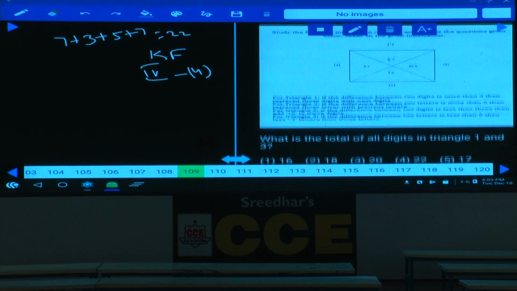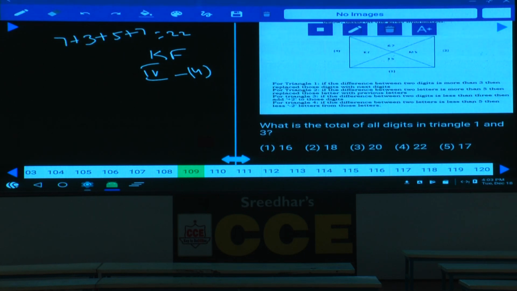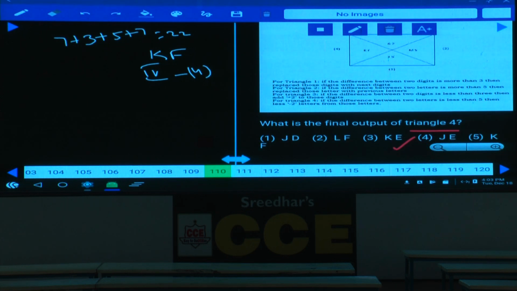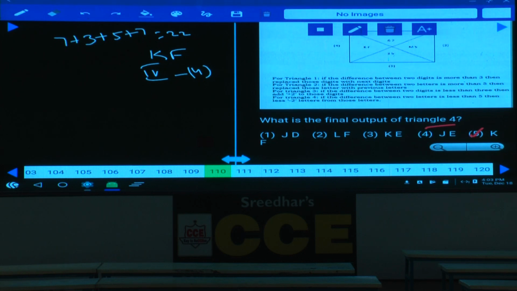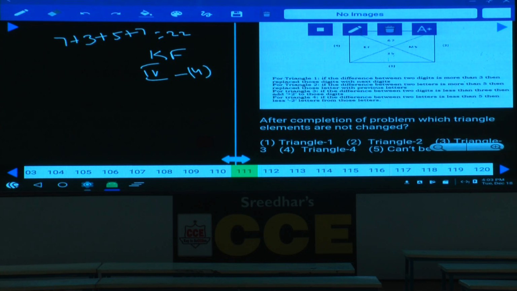Done? And this is about the question numbers. The total of all is 22. And the next one, the final output of triangle 4 is KF, the same way, that is choice 5. And the next one, which triangle remained as it is? Triangle 4 remained as it is. Done? Now this is about question numbers 110 and 111.